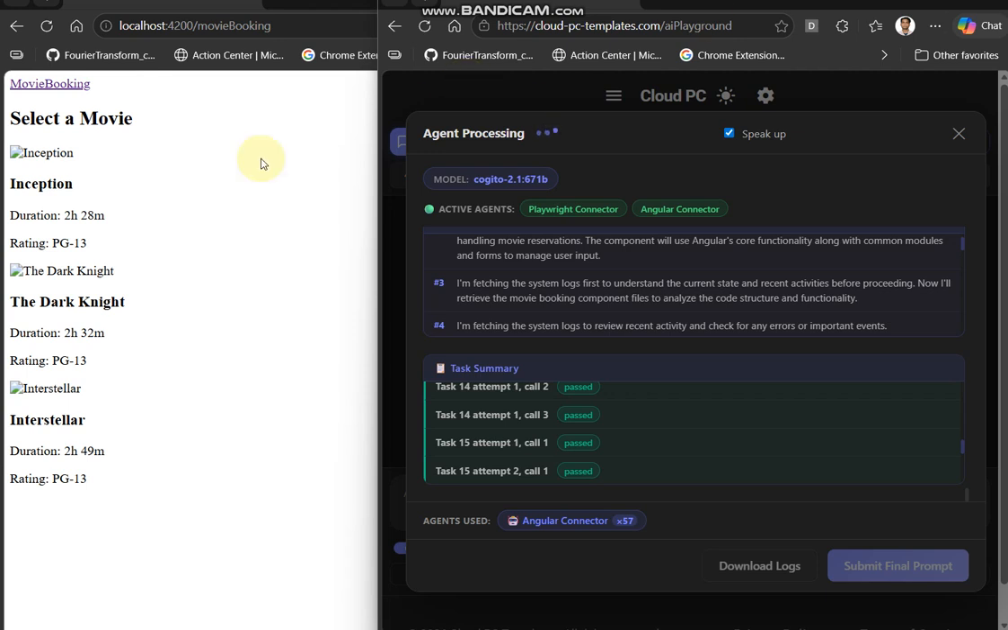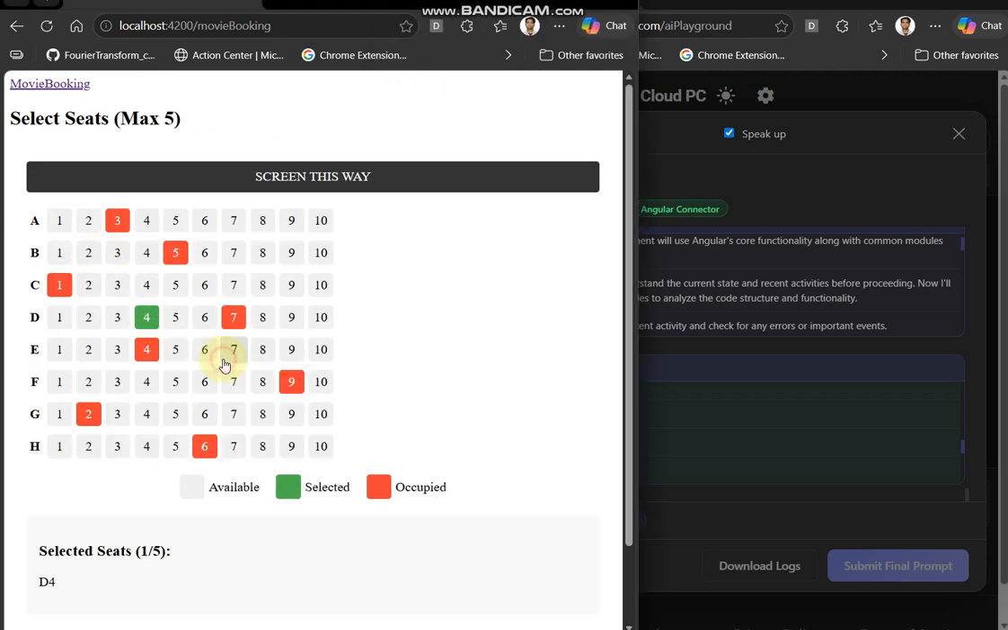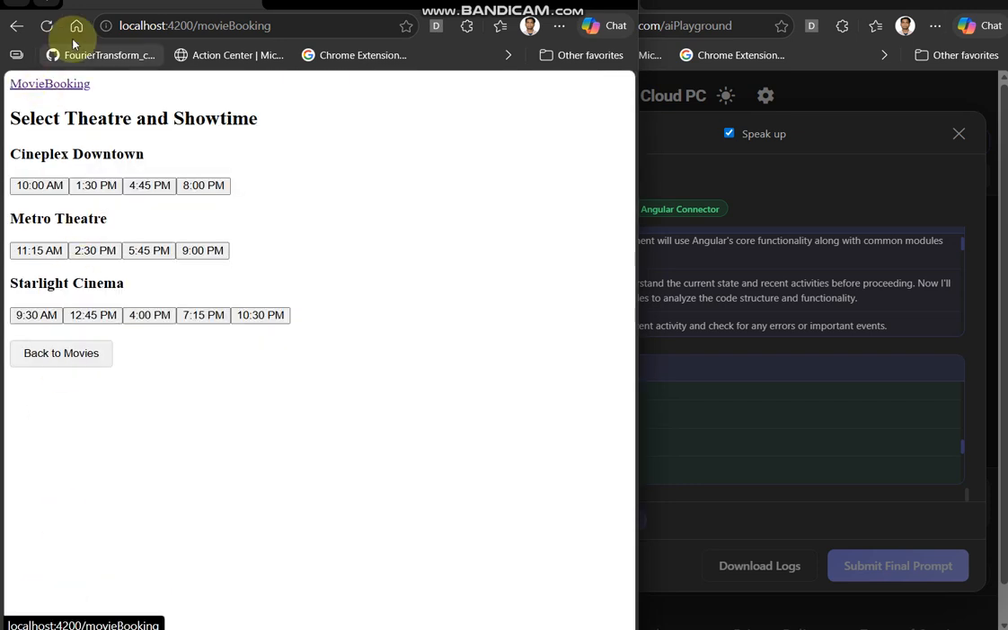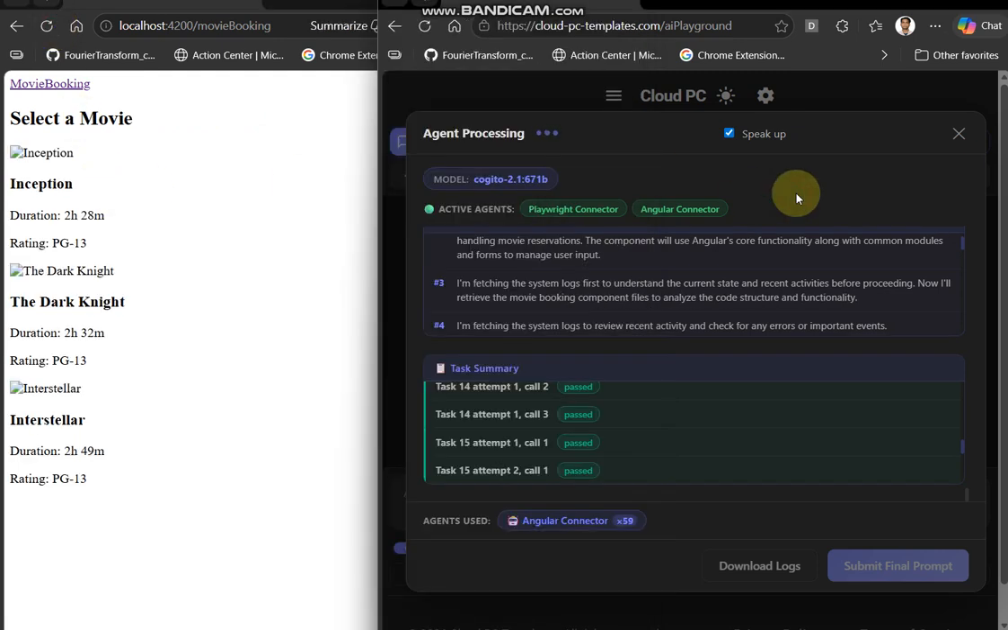Let me update the TypeScript component file with the latest movie booking logic. Done. Now updating the HTML template to include the movie selection and booking views, and finally adding the necessary CSS. Let me first fetch the movie booking component file so I can analyze the current implementation.